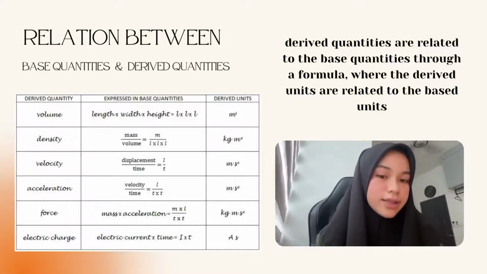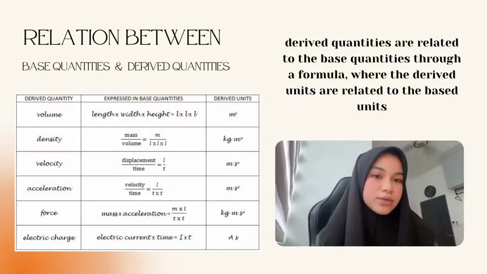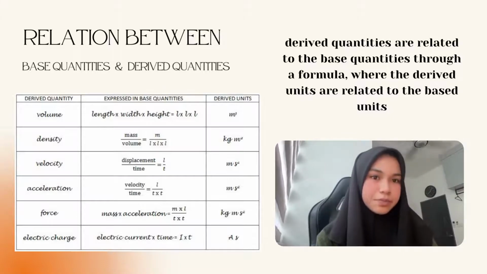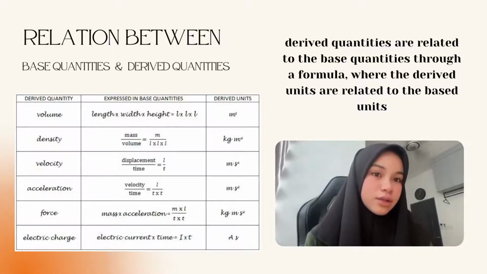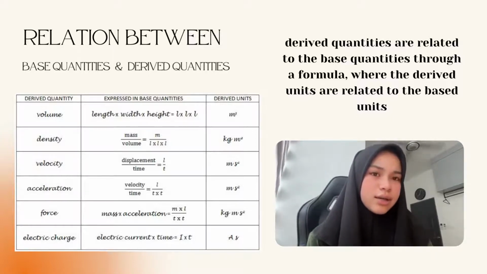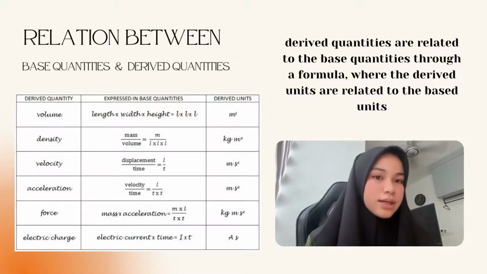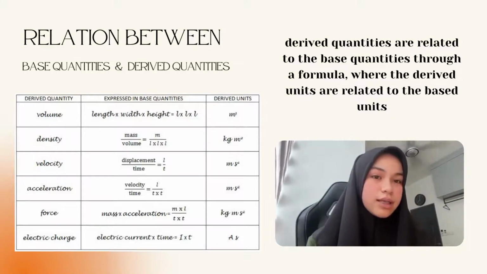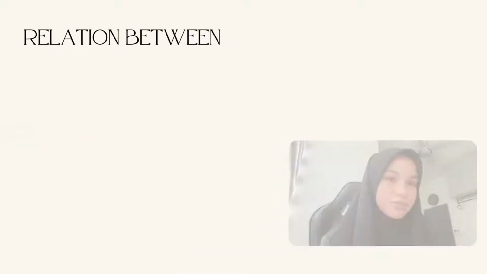The formula of density is rho equals mass over volume. So M is the base quantity, which is divided by V, which consists of L multiplied by L multiplied by L. The third one is velocity, where the formula is V equals L over T, where L and T are both base quantities. The last one is charge, where the formula is Q equals I times T. As we all know, I and T are both base quantities.